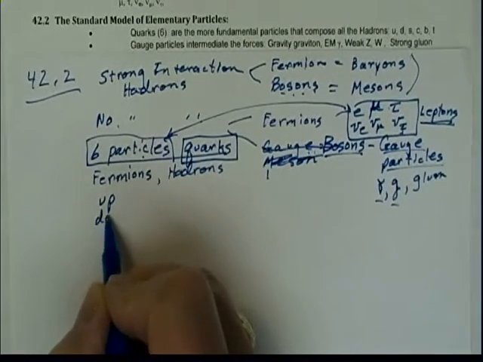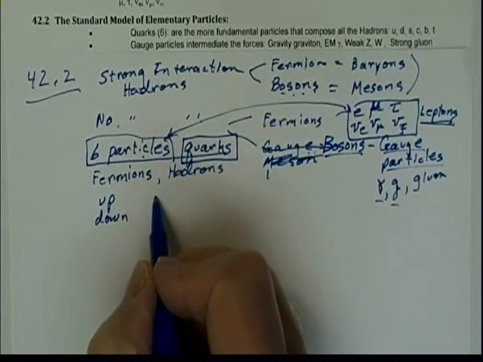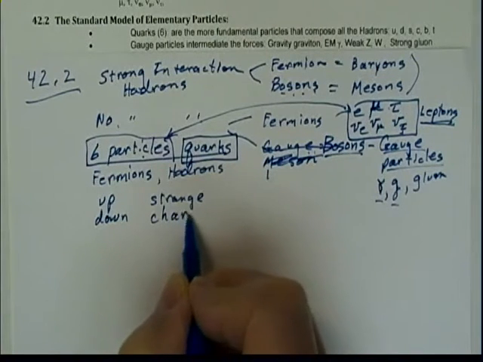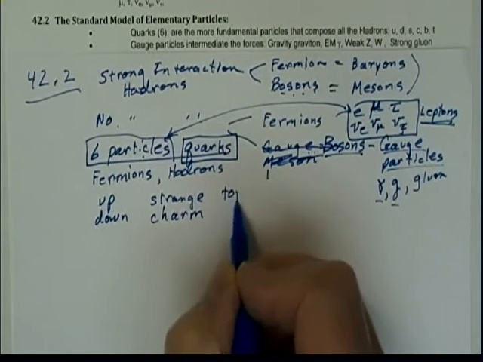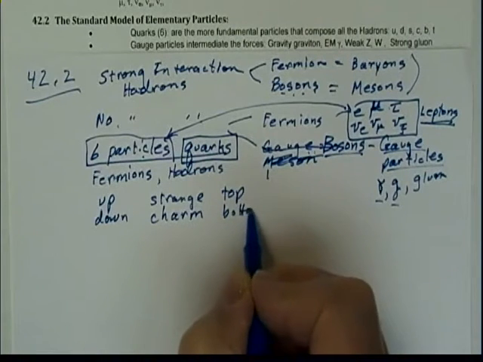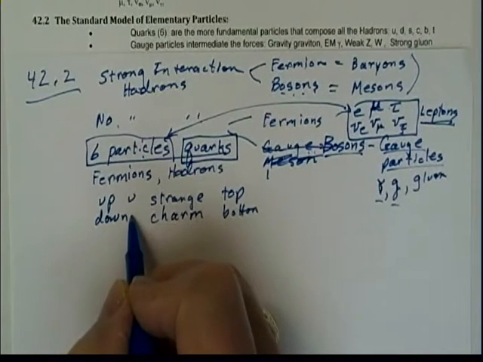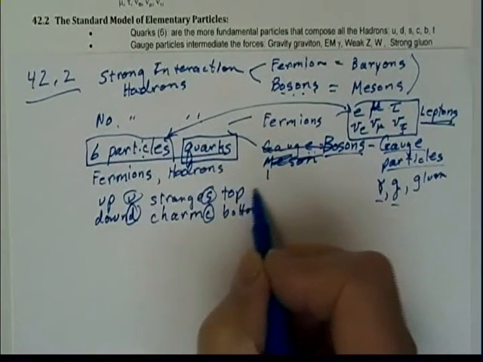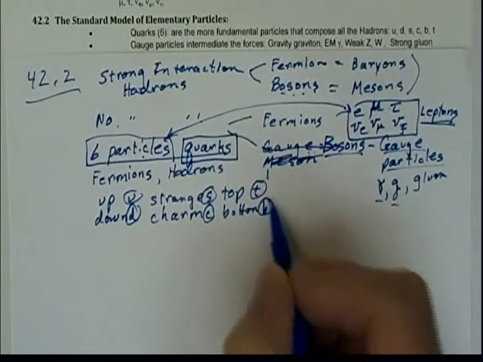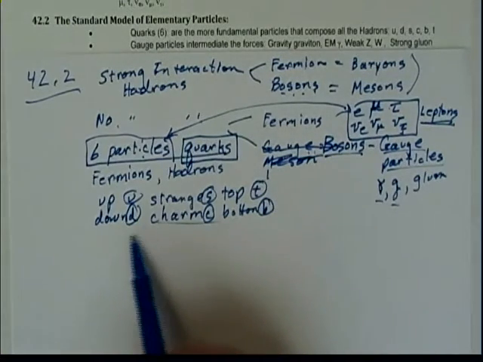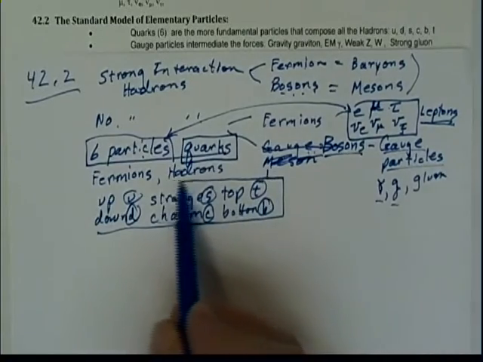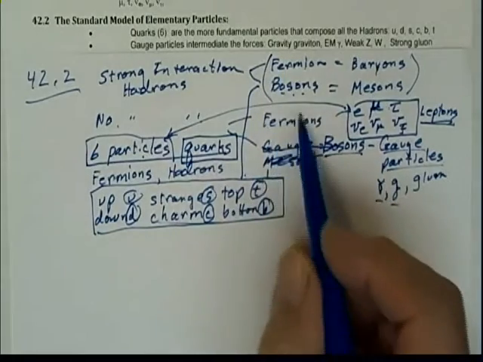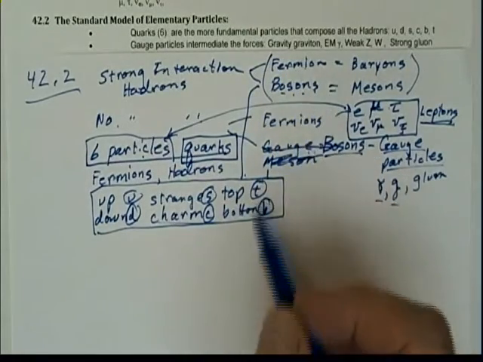The up quark, the down quark, the strange quark, the charm quark, the top quark, and the bottom quark, called U, D, S, C, T, and B. And all of these 6 particles right here, these quarks, build up every single one of these hundreds of fermions and bosons.